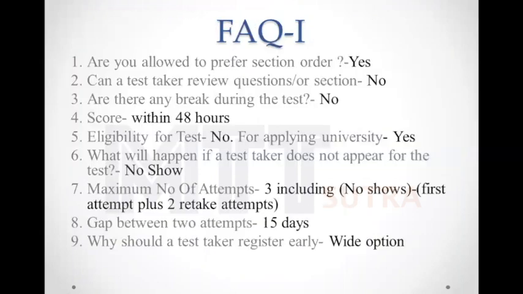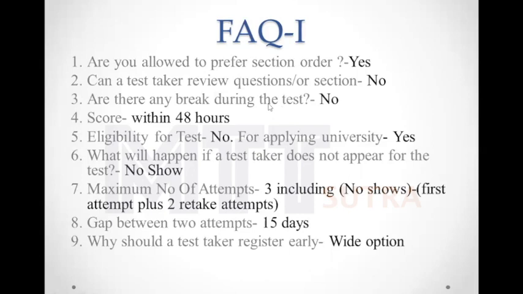Now let us understand the different important questions that come to our mind. I will go one by one. First question, are you allowed to prefer section order? See, there are three sections. Suppose I am comfortable with the quantitative section and I want to start with it. Yes, it is allowed. Before the exam starts, you have to give your preference of the order of the sections, and once you have given it, you cannot change it during the examination.